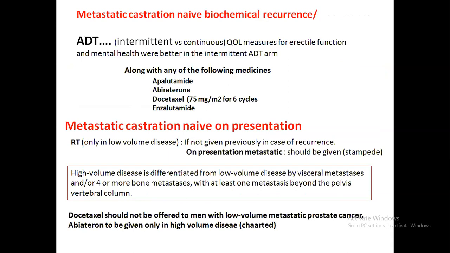In case of the metastatic castrate naive on presentation, I am initially telling on the failure case, but on presentation, is there a role of radiotherapy? In which cases? In case of low volume disease. What is low volume disease? When there is no visceral mets and there are fewer than 4 bone mets, in those cases you can add RT. But abiraterone and docetaxel are used only in case of high volume metastatic castrate naive disease.